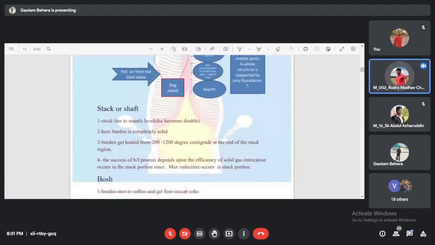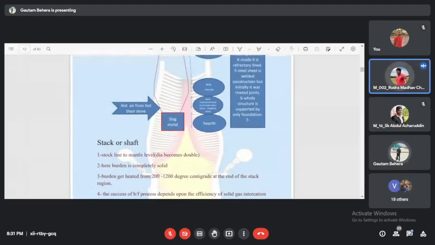Sir, banking and fanning, in blast furnace operation, sir, please tell a bit about it. Banking, okay, blast furnace operation. I'll explain it in some other class, fine? If I have some time, I'll explain it. Before exam, okay. Later I will try my best. If you have any further questions, you can ask me. Like up to this, you can ask.